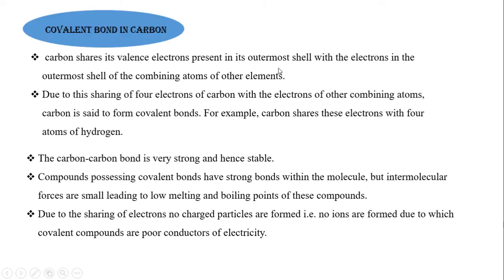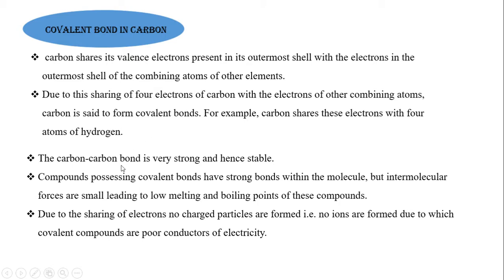Here comes the concept of covalent bonding. Carbon mutually shares the electrons present in its outermost shell. It forms covalent bonds. Due to this sharing of 4 electrons with other atoms, carbon is said to form covalent bonds.